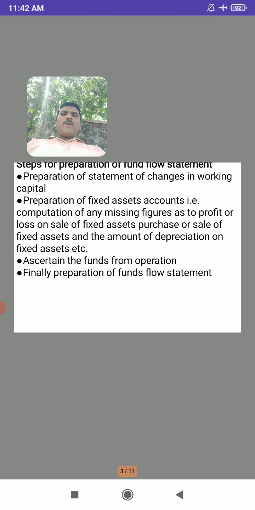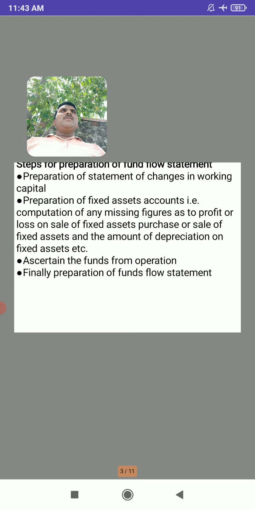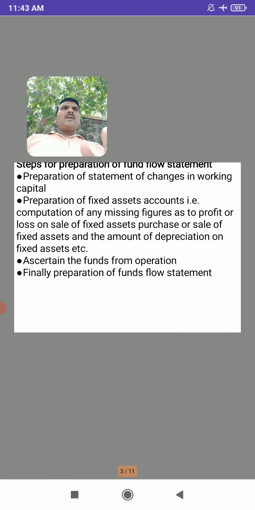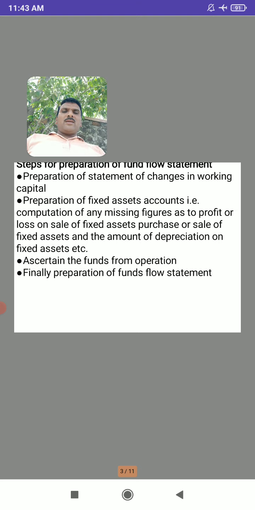The first one is the preparation of the statement of changes in working capital. To prepare the fund flow statement, first of all we have to prepare the statement of changes in working capital. By comparing two balance sheets, we will see how the changes in working capital take place, whether the working capital has decreased or increased.